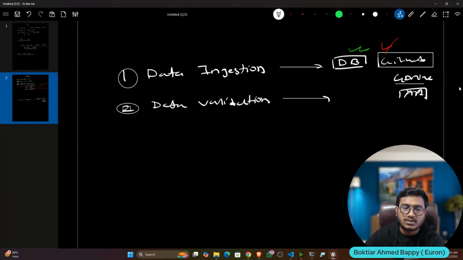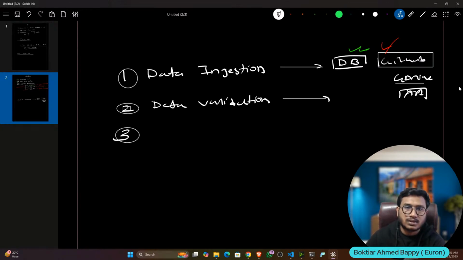So before training, because training is at the end a costly task, it takes time, it takes computational power, right? So before starting the training, first of all do the verification test whether your data is fine or not, then try to start the training. Okay, so this is the second stage we usually perform.